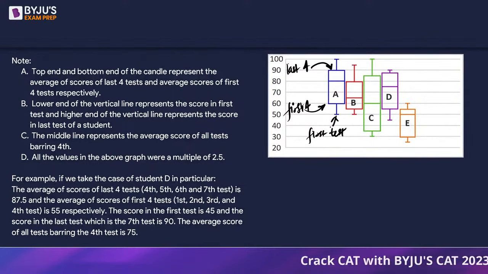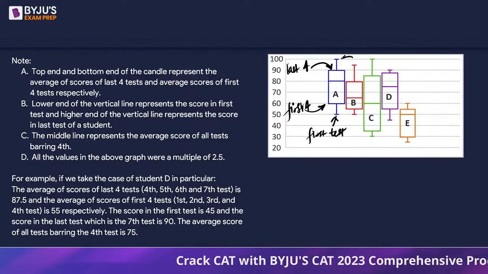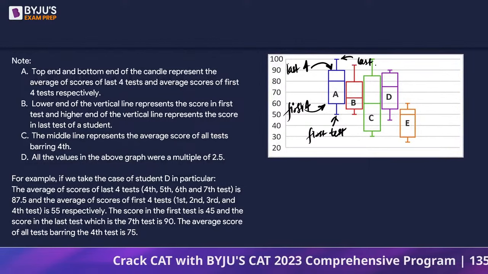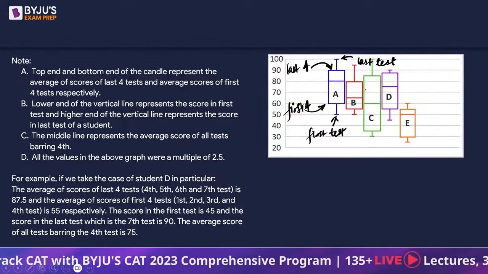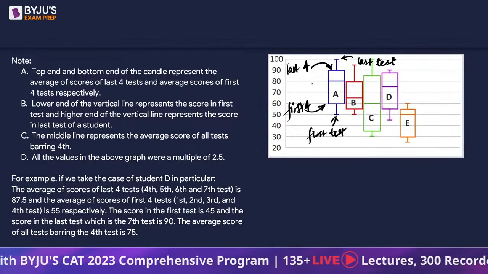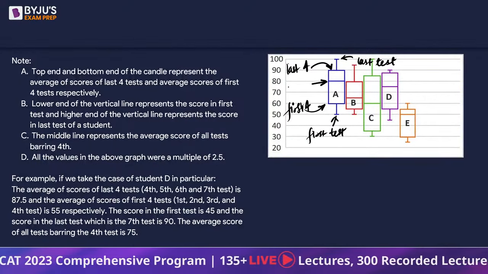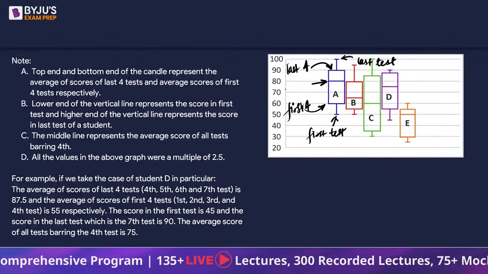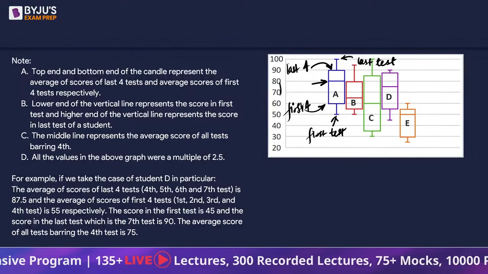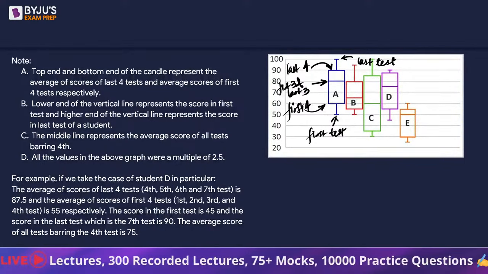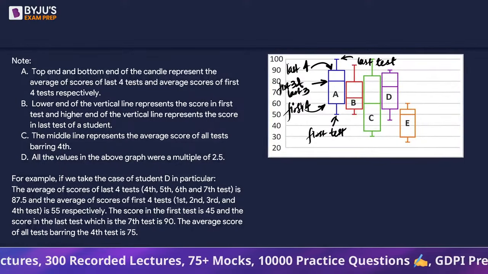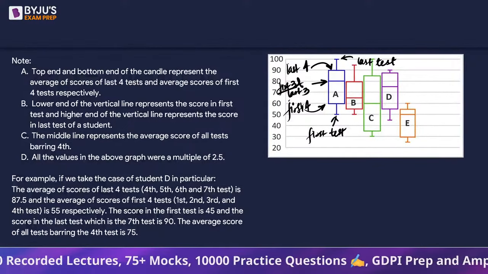While the higher end of the vertical line represents the score in the last test. So this particular part is about last test. The middle line represents the average of all the tests barring fourth, as in first 3 and last 3. Its average is given here. Okay, first 3 tests and last 3 tests.